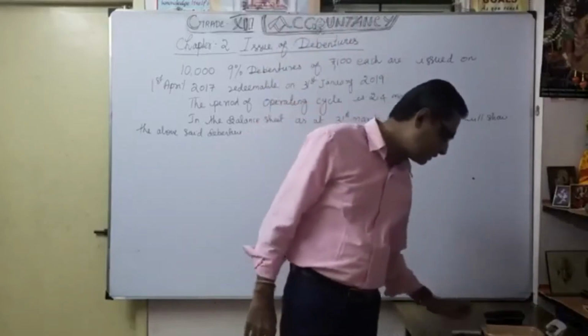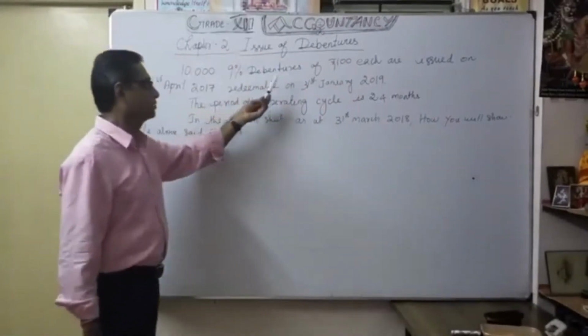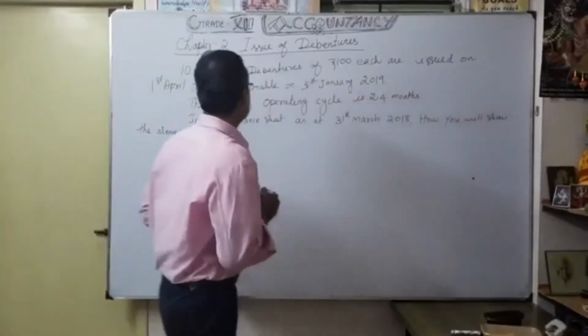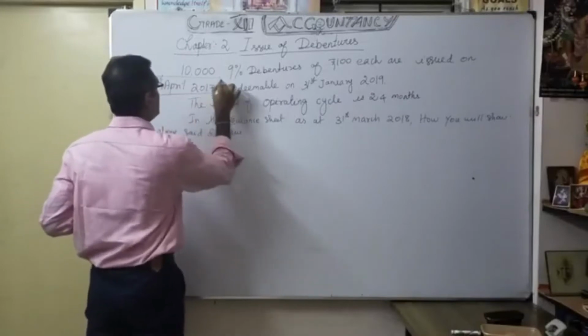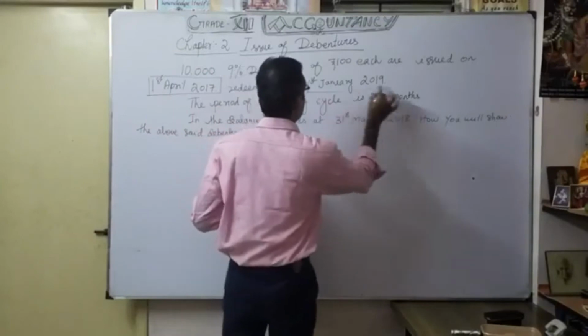Here are the same 10,000 9% debentures of 100 each, issued on 1st April 2017.